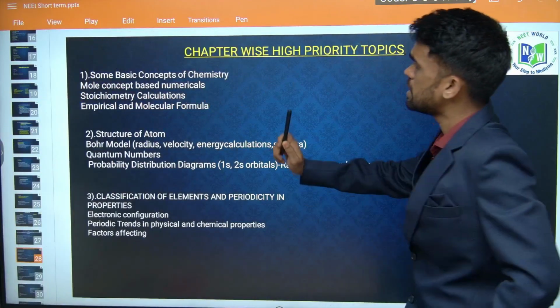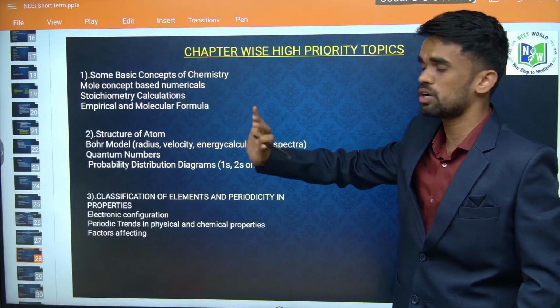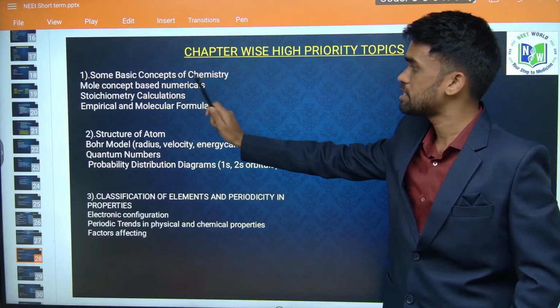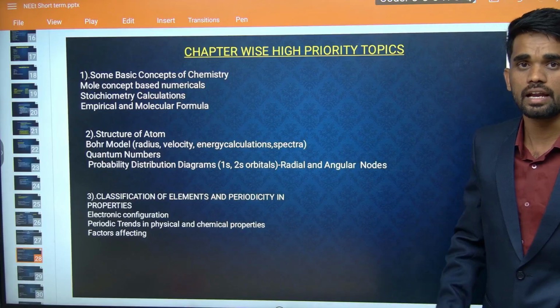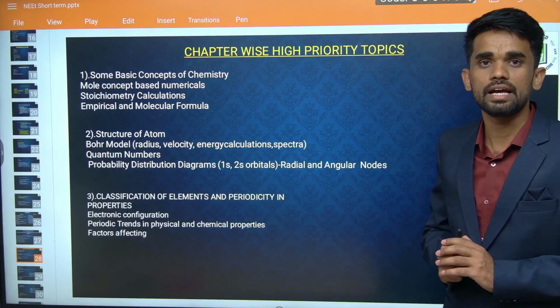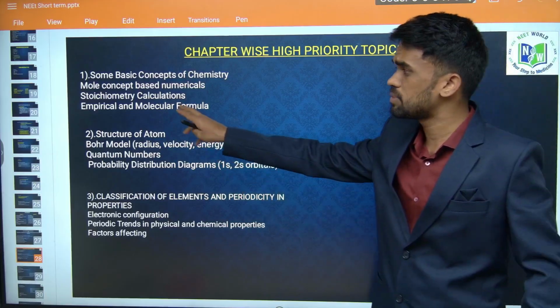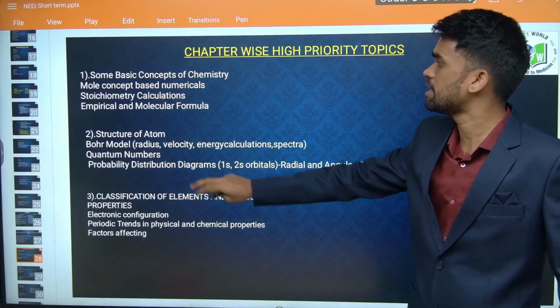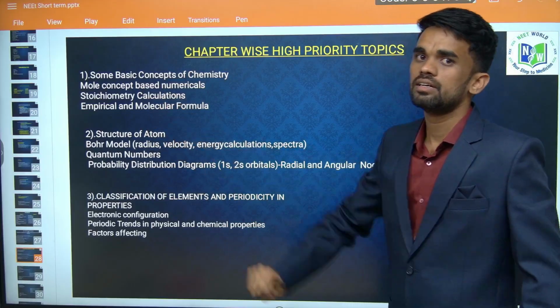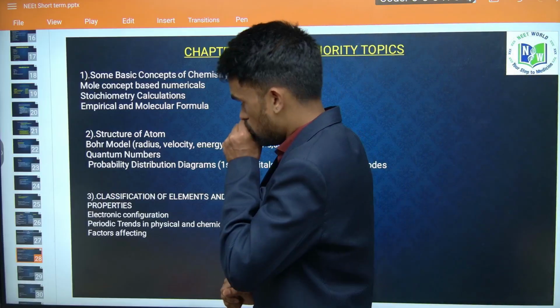So in this, you just focus on mole concept and numericals based on that particular topic. And the next one is stoichiometry calculations, like how much amount of product is obtained from the given reaction or the reactants, or what is the percentage of yield. All those things come under this stoichiometry calculation. And the next, empirical formula and molecular formula, relation and questions based on that.